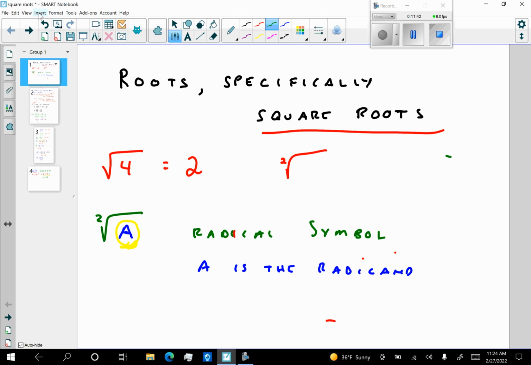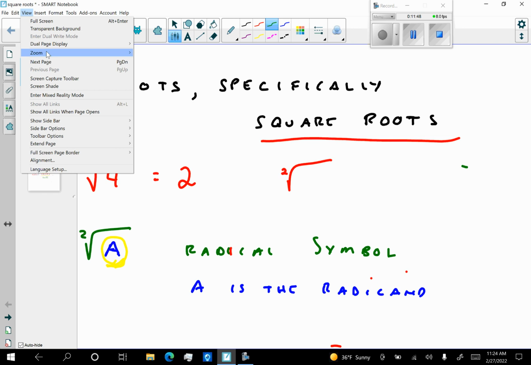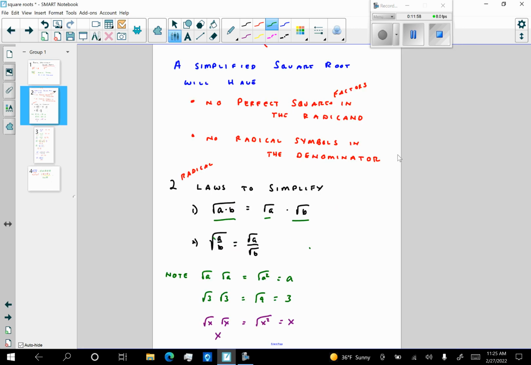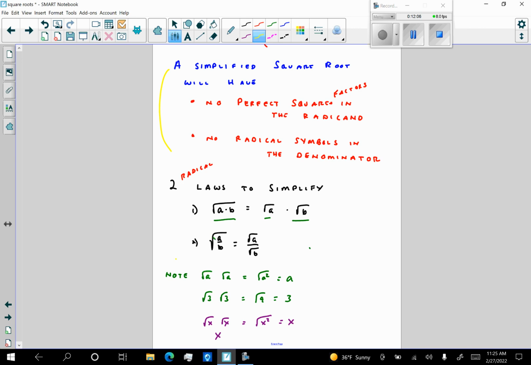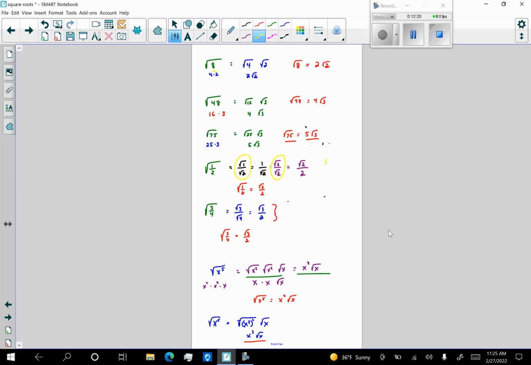square root functions. And I'm going to zoom out here and view each page. So you get an idea. First thing we talked about was square roots. Radical symbol is the radicand. Come back to this page. This told us what a simplified square root was. And it not only told us what a simplified square root was, it gave us properties to simplify square roots. And then we talked about this process, square root of a times square root of a is a. And then all we did on the next 2 slides was some nice examples.